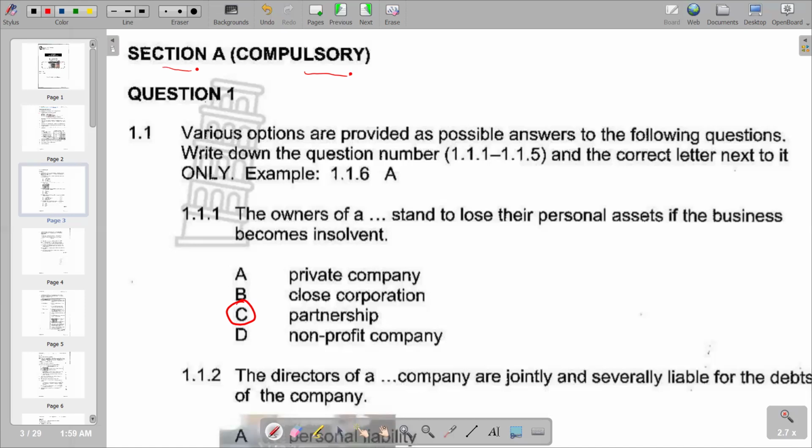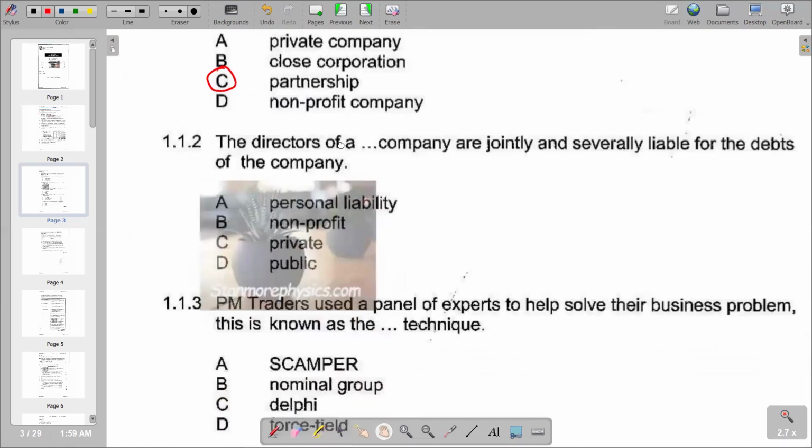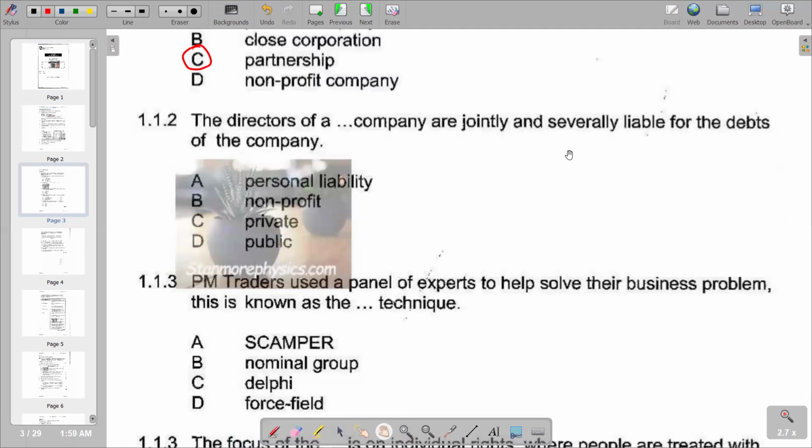We go to the second question, which reads the directors of a dash company are jointly and severally liable for the debts of the company. So you see that we have got personal liability, non-profit, private, and public. And the correct response there is personal liability. We move on to 1.1.3. PM traders used a panel of experts to help solve their business problem. This is known as the dash technique. We have got Scamba, nominal group, Delphi, force field, and the correct response is the Delphi technique. So our answer is C.